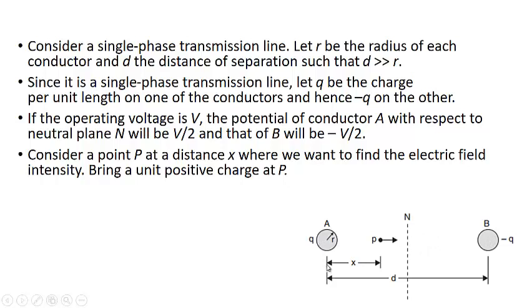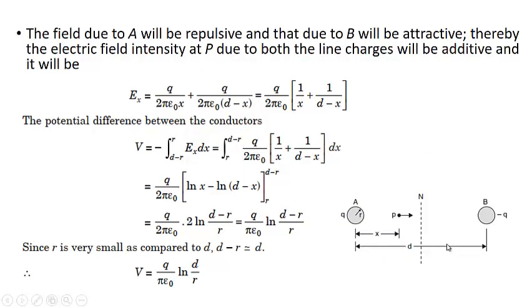Let us consider a point P which is at a distance of x from the conductor A, where we want to find out the electric field intensity. So what we usually do, we take a test charge of positive charge, and at this point that will have a repulsive nature from conductor A and an attractive nature from conductor B. So the total electric field in both cases will be in the direction of B. It will be additive in nature.